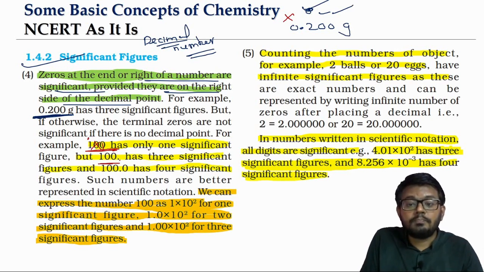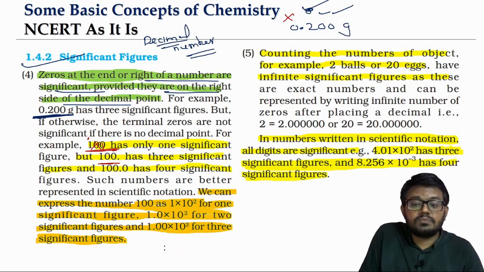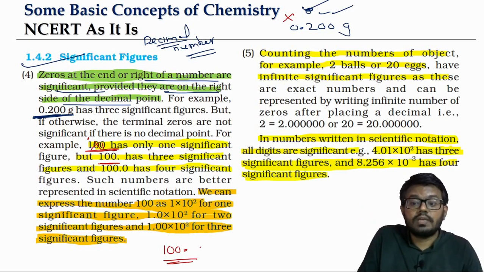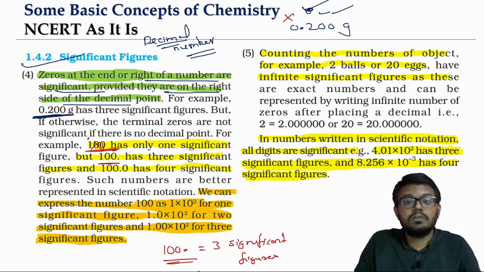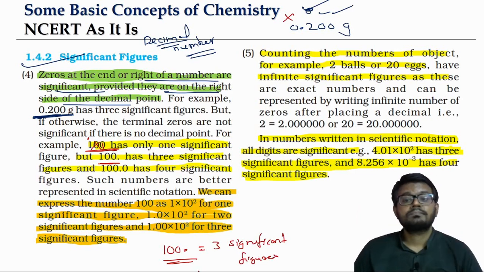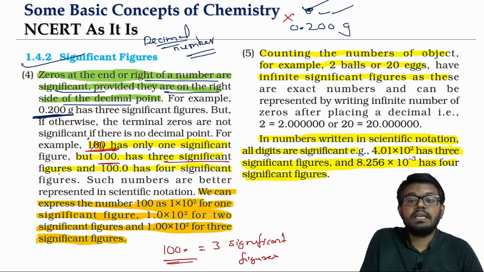Look at this, 100 point. Nothing is there after the point, but we are representing it as 100 point. This means it is decimal notation, right? So the zeros on the right side have to be counted as significant. So 100 point has 3 significant figures. The 1 is anyway non-zero significant, and the 2 zeros on the right side also have to be counted. So 100 point has 3 significant figures.